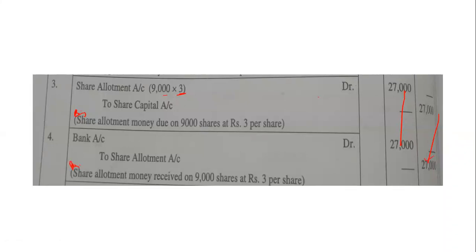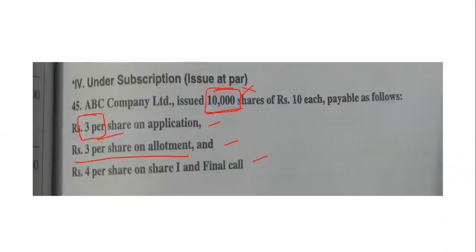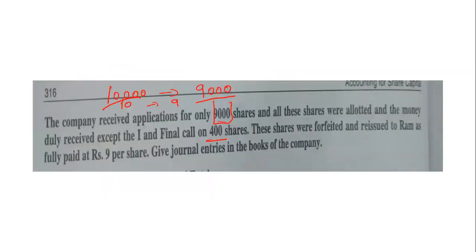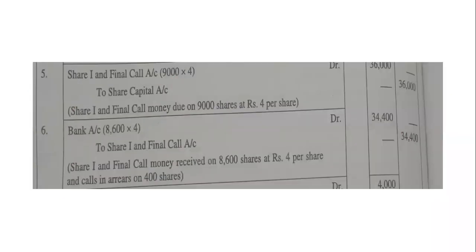Okay. Next, what they are telling in the question here: first and final call ₹4 per share. Focus on this 4. And which amount? This is 9,000. So share first and final call account debtor to share capital account. 9,000 into 4, multiply, you get this. Then being share first and final call money due. Last, for the money received, bank account debtor to share first and final call.